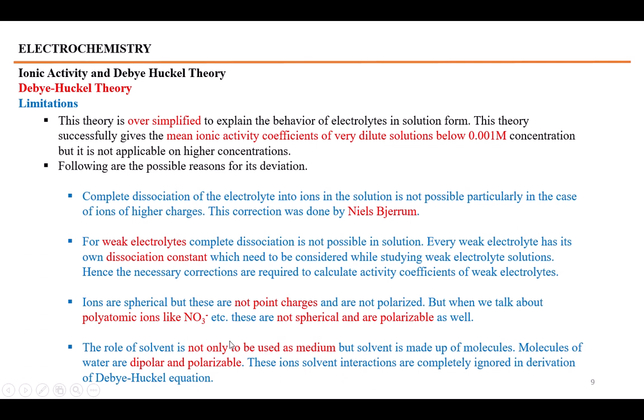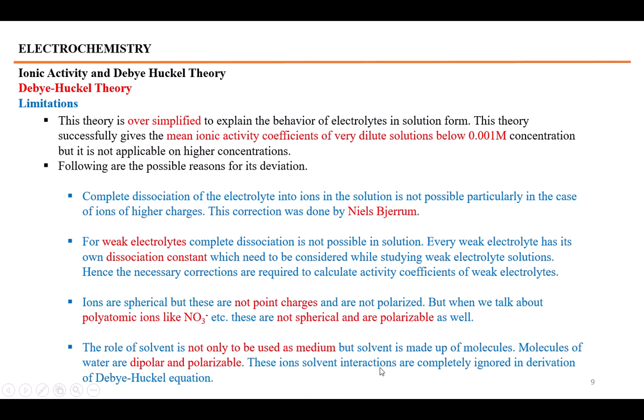The role of the solvent is not only to be a medium. Debye-Huckel theory considers that the solvent only plays the role of a medium and has some dielectric constant value. But the solvents are not structureless; they consist of molecules as well, and molecules are dipolar. For example, water is used as a solvent and it's dipolar and polarizable.